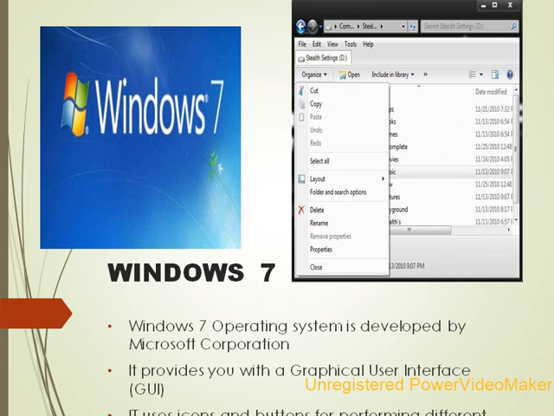Windows 7. Windows 7 operating system is developed by Microsoft Corporation for use in personal computers, tabs and smartphones. It is used both at home and for business purposes. Children, do you know what is graphical user interface, that is GUI?